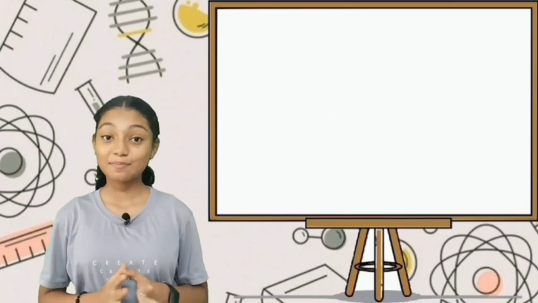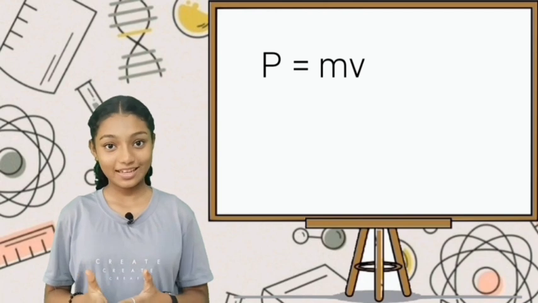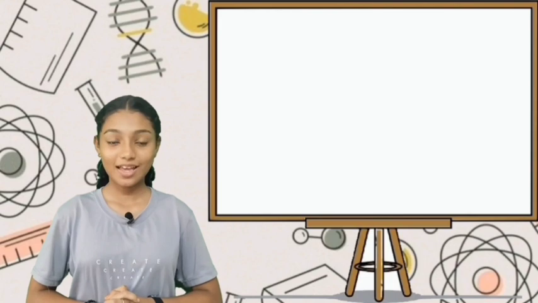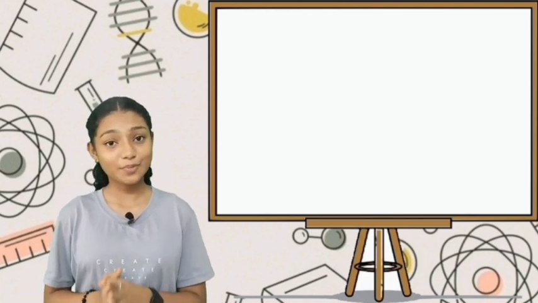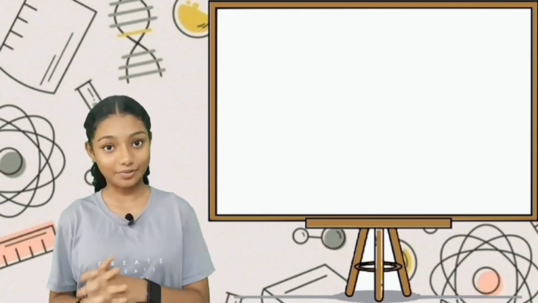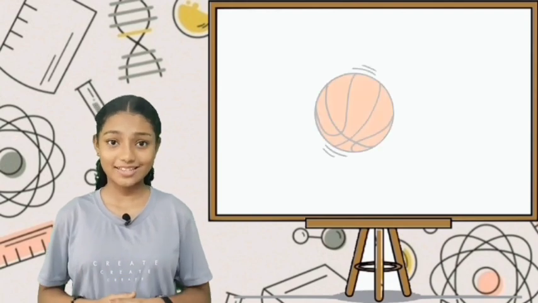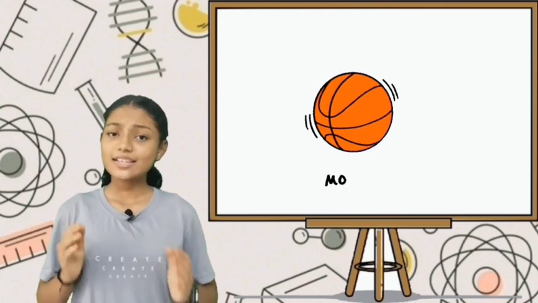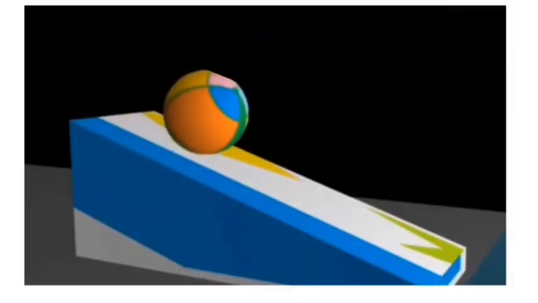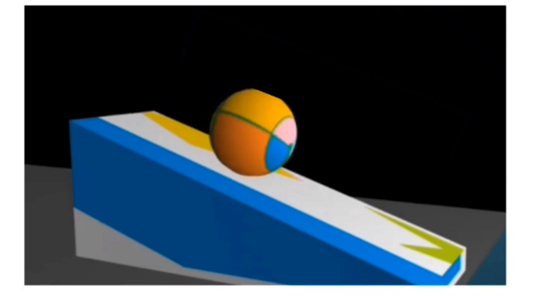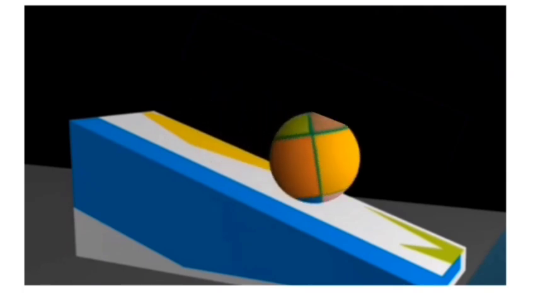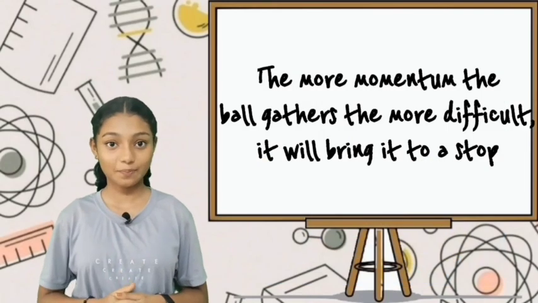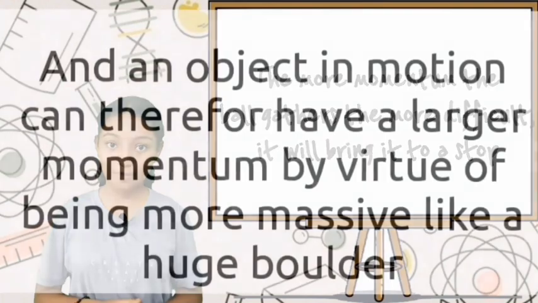We already said that momentum P is equal to mv. In SI units, P is equal to kilogram meter per second. In this case, the use of this word in everyday life is fairly accurate. We might also say that as the ball rolls downhill, it will gather momentum. This is true because its velocity will increase as the force of gravity accelerates it towards the ground. The more momentum the ball gathers, the more difficult it will be to bring the ball to a stop.